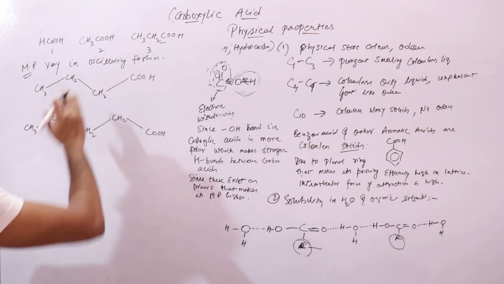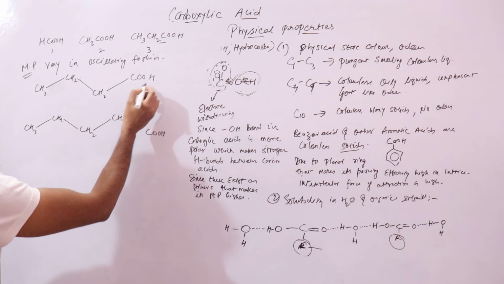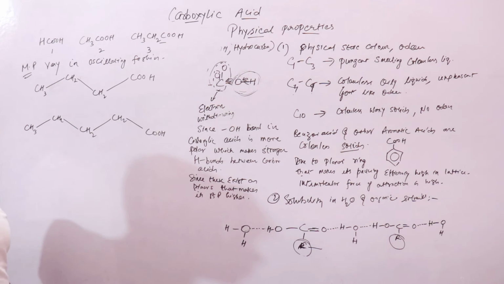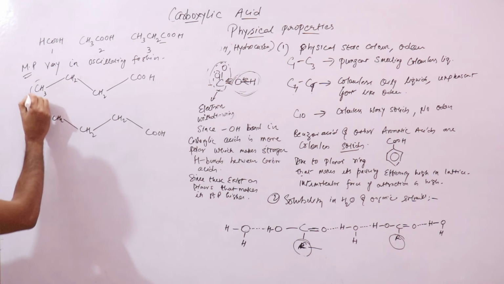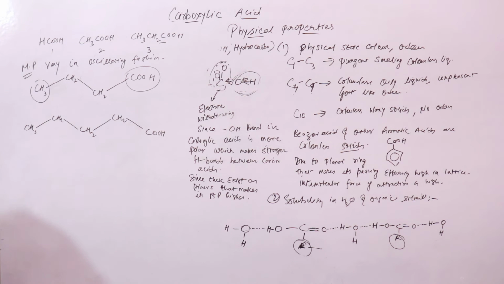So as per this rule, the melting point for this one should be higher than this one. Why? If you look at this acid, if you look at the terminal groups, the methyl group and COOH group, these are on opposite sides in the case of acids that contain an even number of carbon atoms, right?